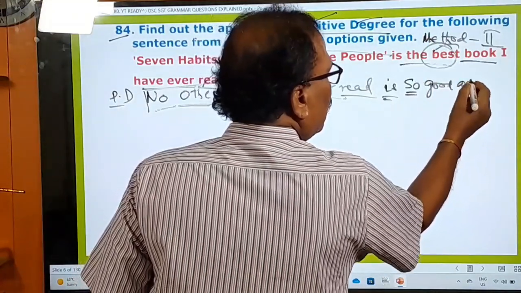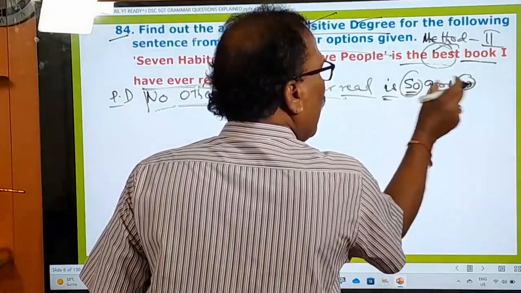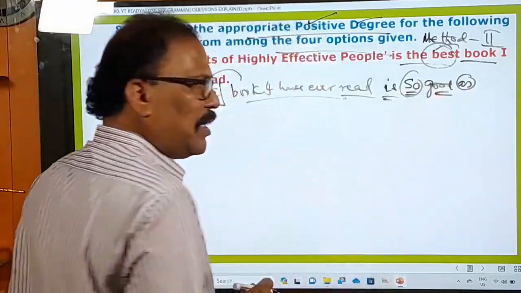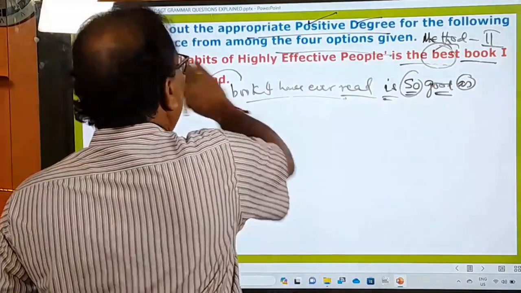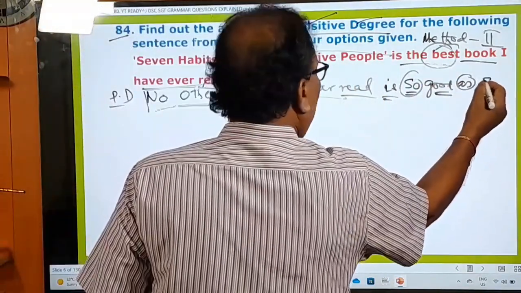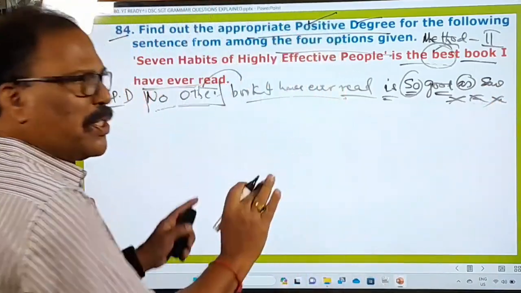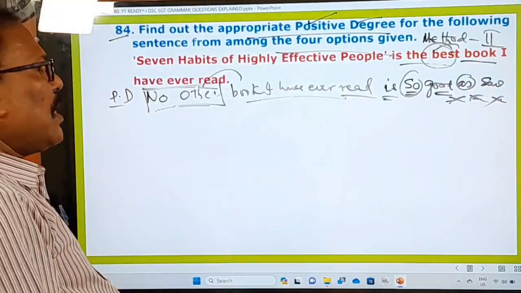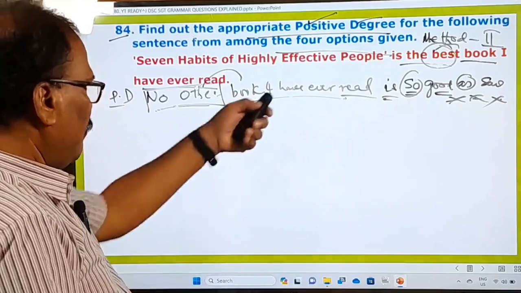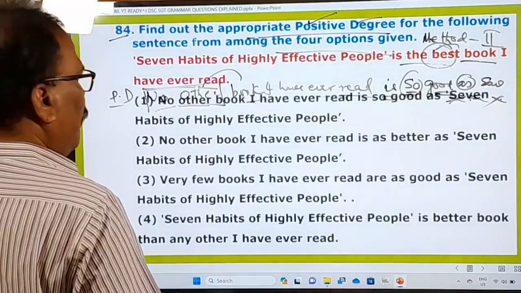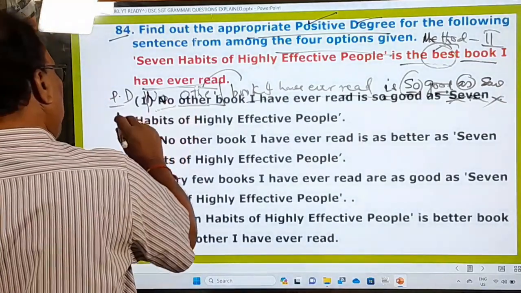So "so" and "as": between the "so" and "as," you have to use the positive degree adjective. And afterwards, you bring this to this place. What is that? "7 Habits of Highly Effective..." That must be your answer. And shall we check whether this answer is there or not? Oh my God. The very first one is your answer.